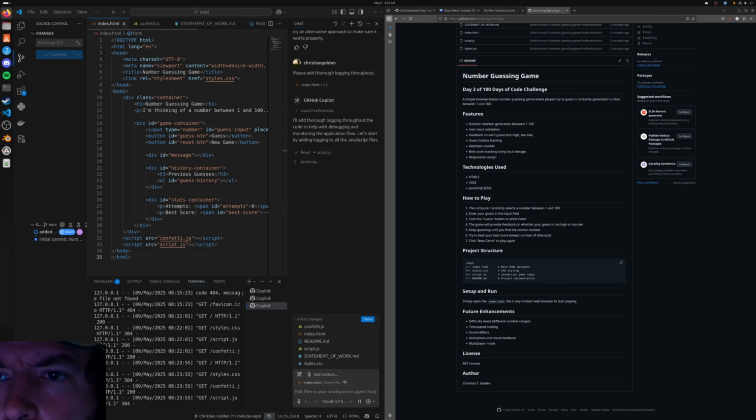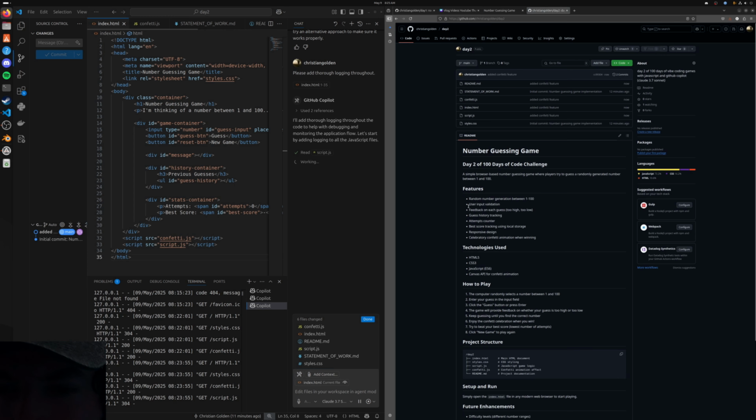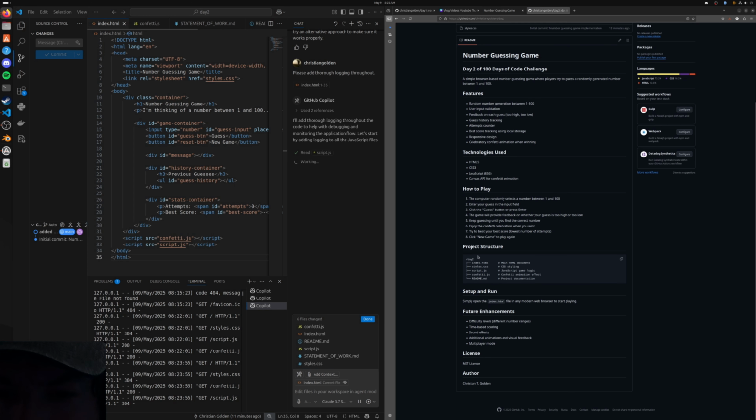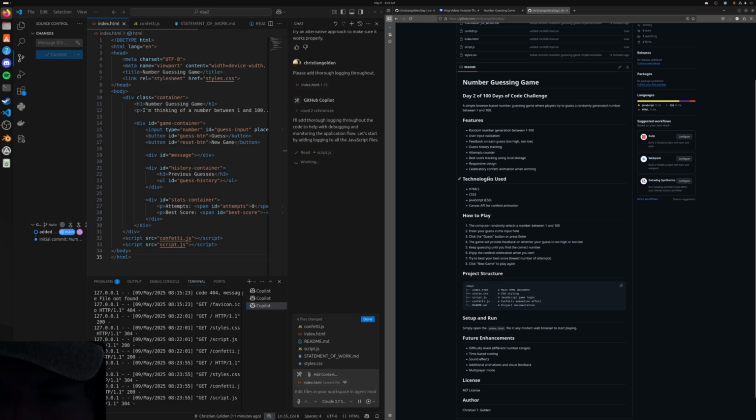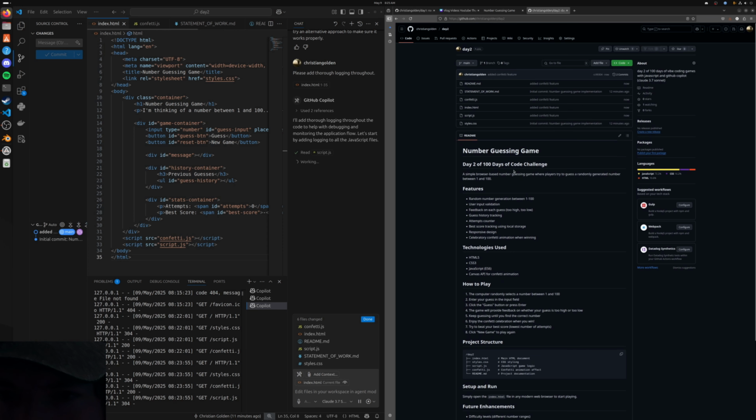We'll go over here while it's working on that. We'll come back over to the page. We're going to see the updated README, hopefully. Let's look for, there it is. Celebratory confetti animation when winning. So that's been updated there. All right, and over here in GitHub, you also see where it mentions the things that have been impacted by the update that we pushed. So it's telling us it's going to add thorough logging throughout the code to help with debugging and monitoring the application flow. Good, good.